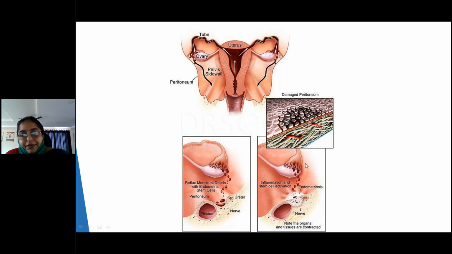See, this is a tube. Can you see this arrow? Can you see the arrow? Yes, ma'am. Okay. Through the fallopian tube, it will spill into the peritoneal cavity. All the tissues present near the uterus will get infected. This endometrial tissue will lodge there, and these will respond to the hormones. As whenever there is menstruation, here also the tissue will be bleeding.